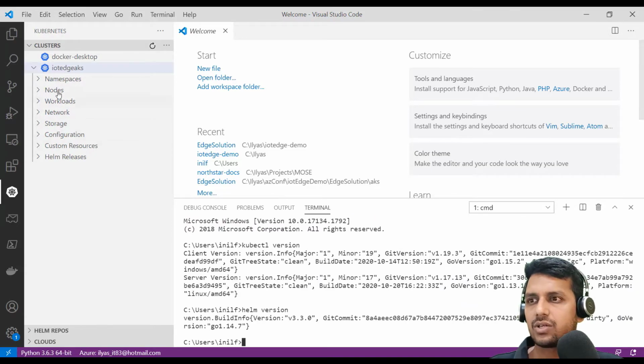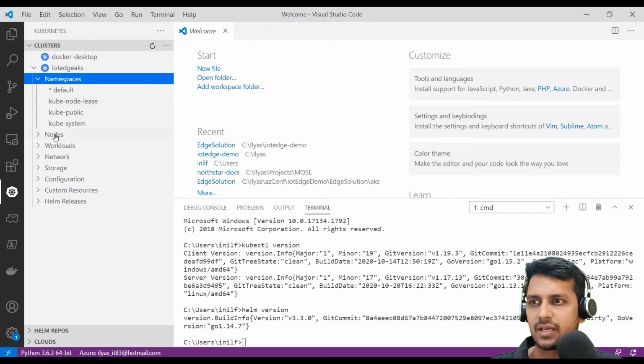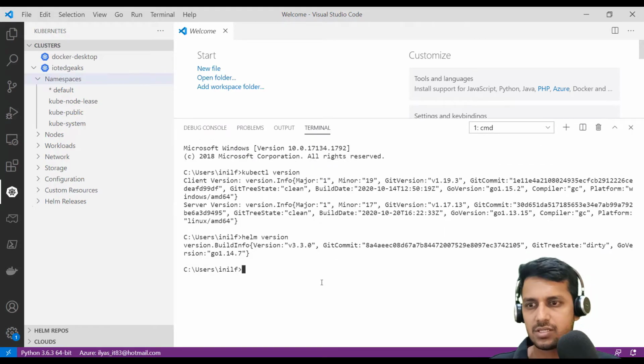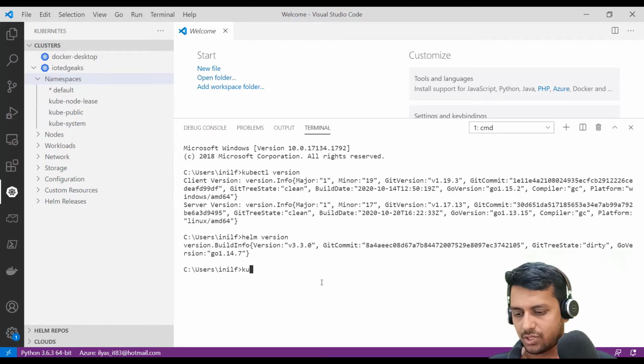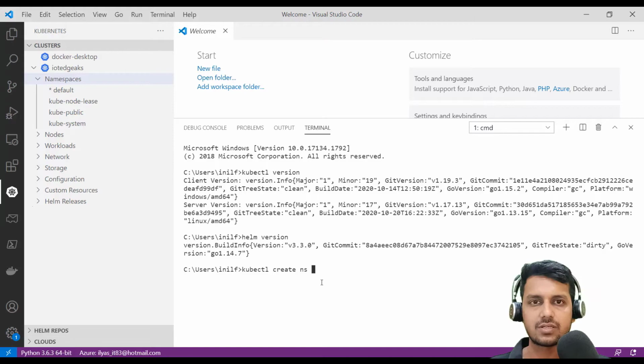All right, let me quickly check if there's any namespace that I can deploy to. Looks like there are only the default namespaces. So let's go ahead and create a namespace. kubectl create namespace. Let's call this edge1 because this is my first Edge device.